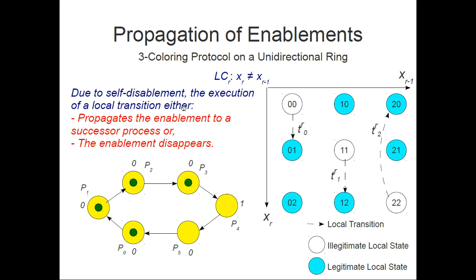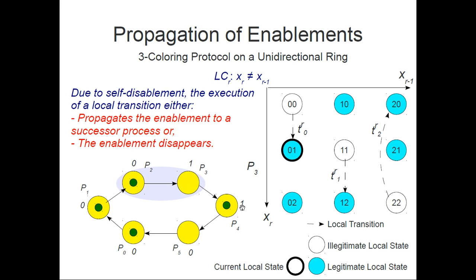Since we have self-disablement, we could consider any execution as a propagation of enablements along the arcs of the unidirectional ring. That's because any process that executes will get disabled. So, for example, process 3 is in state 0, 0. When it executes, it goes to state 0, 1, but it's already disabled.